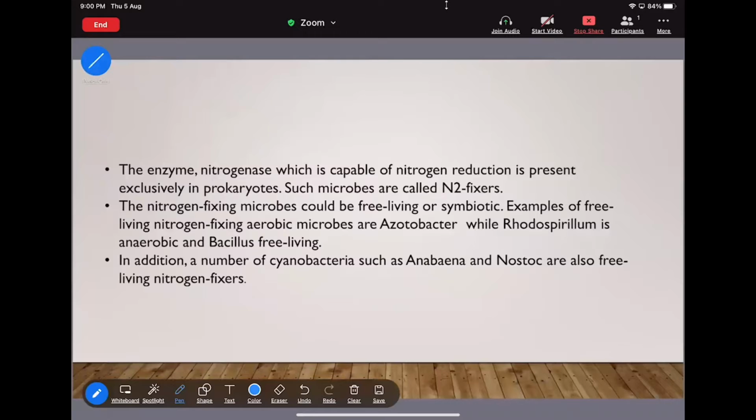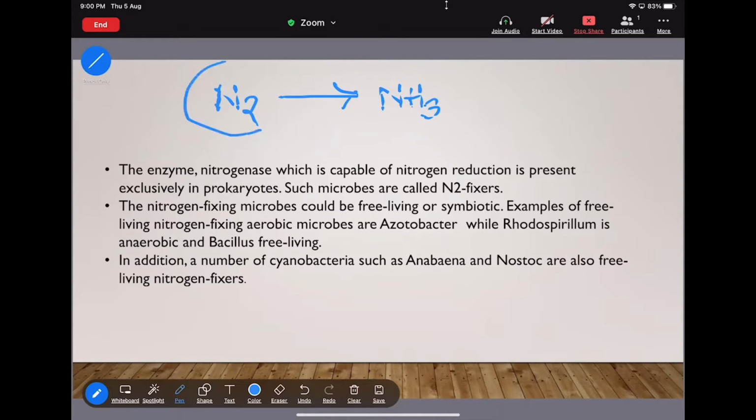First thing, what is biological nitrogen fixation? That means nitrogen fixation occurs by a biological agent. That's why the name is biological nitrogen fixation. Then what is the meaning of nitrogen fixation? That means the atmospheric N2 is going to convert into NH3, that is nothing but ammonia, right?